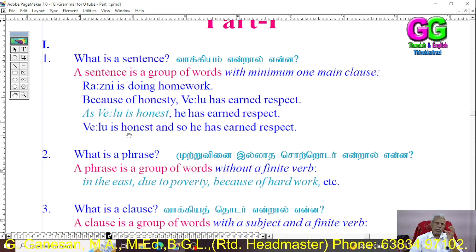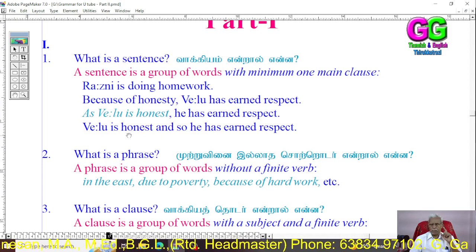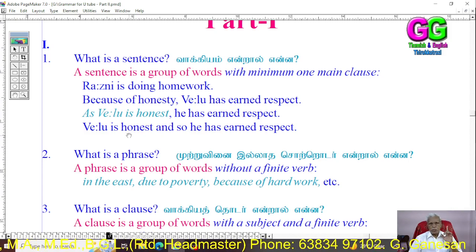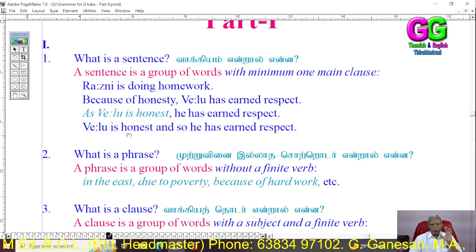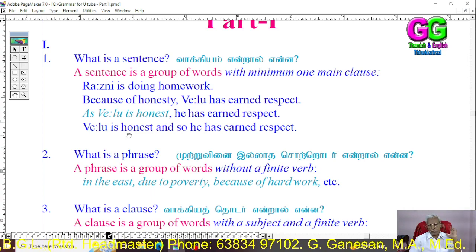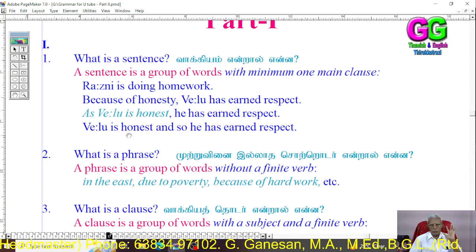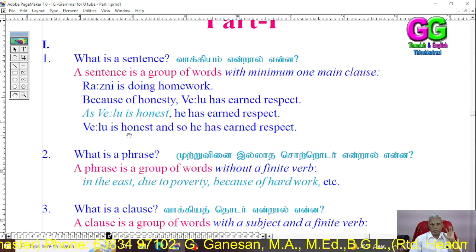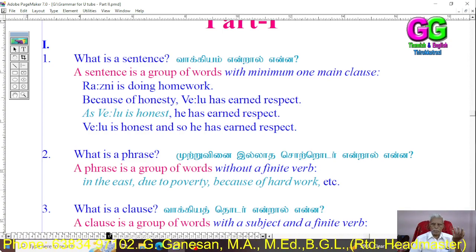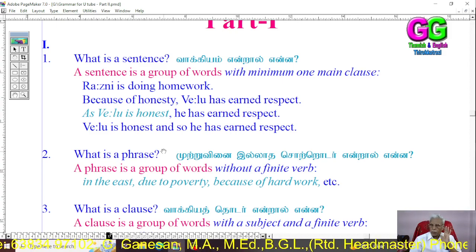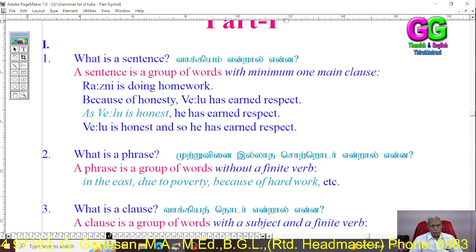So I have defined what is a sentence. It is my definition. Yes, a sentence is a group of words with a minimum of one main clause. There should be one main clause. There may or may not be a subordinate clause, because I have seen four examples here.